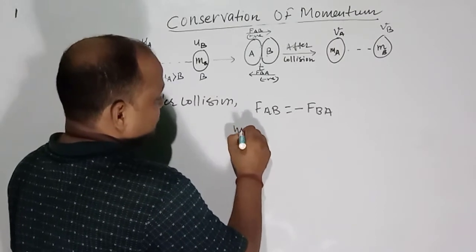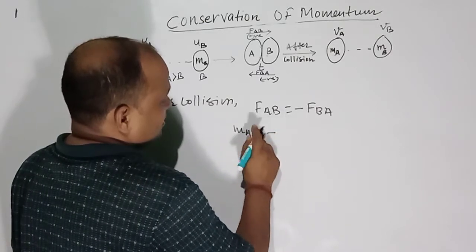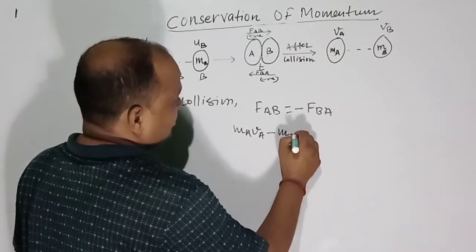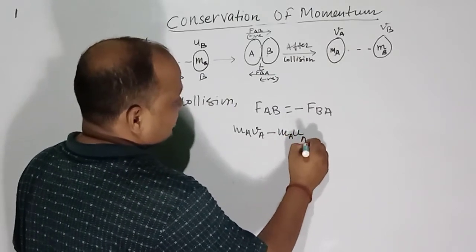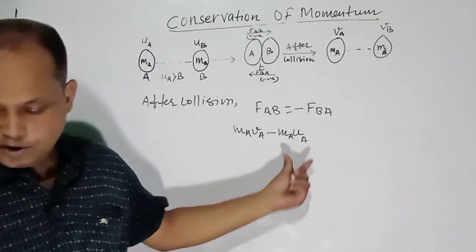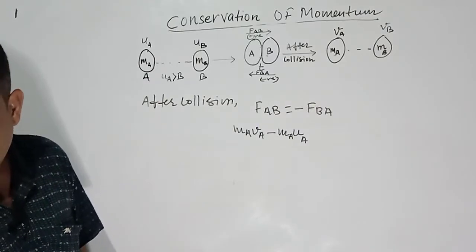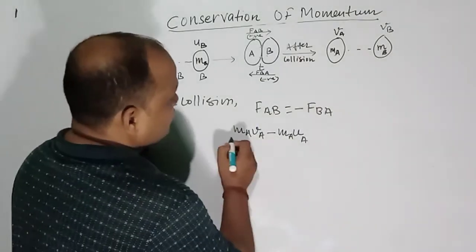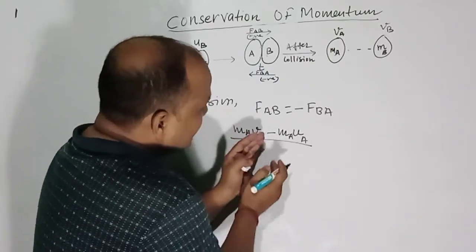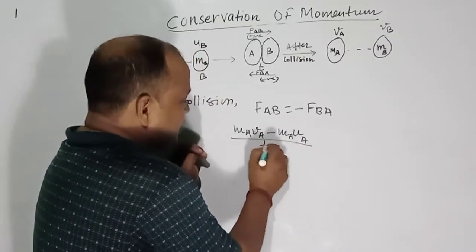That is ma va minus ma ua. Momenta after collision minus momenta before collision, and the difference between the two is the change in momentum.